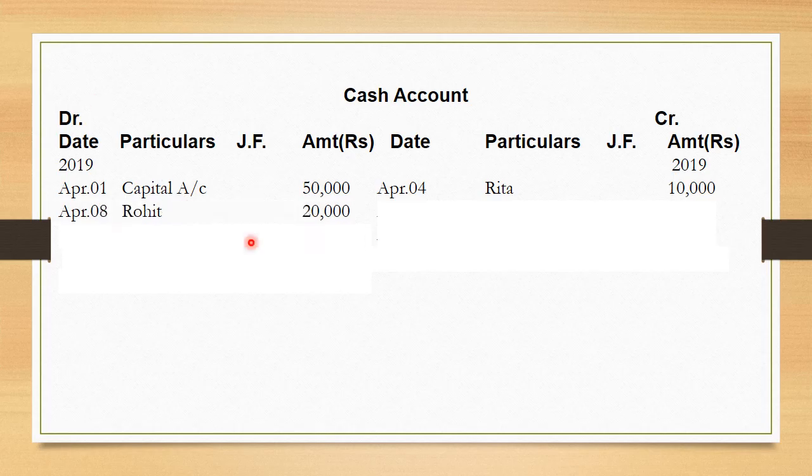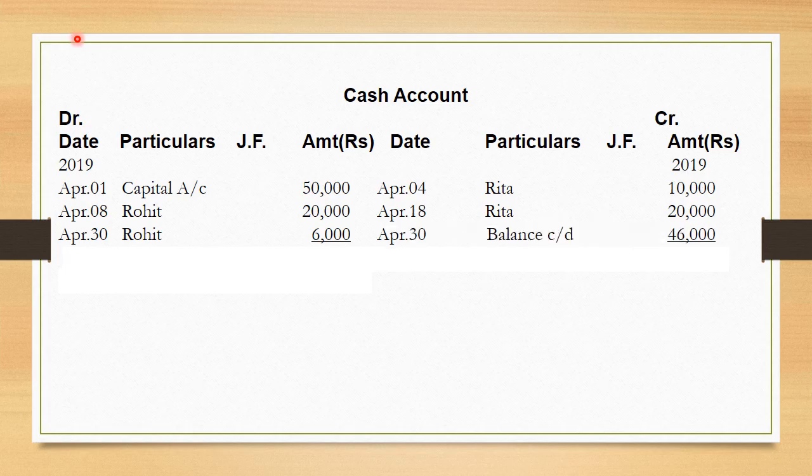Next transaction is for cash received from Rohit. When we receive money from Rohit, it will be shown on debit side on 8th of April. Next entry again payment made to Rita. When we make payment to Rita, it must be shown on credit side of cash account, क्योंकि since it will bring reduction in cash balance. Next is again payment received from Rohit. When we receive payment from Rohit, it will be shown on which side? Debit side, since it will bring increase in cash balance.